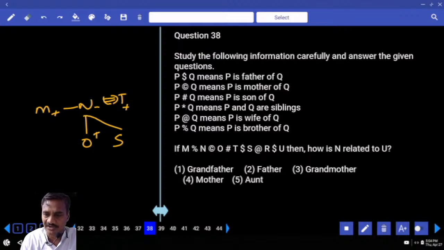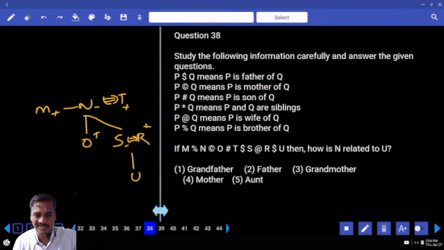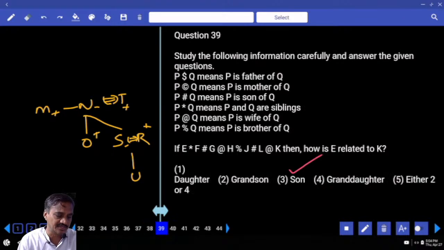And S at the rate of: S is the wife of R. R dollar: R is the father of U. And finally, how is N related to U? U's mother's mother, grandmother. Choice 3 for question 38.